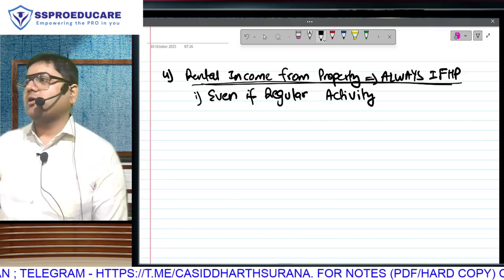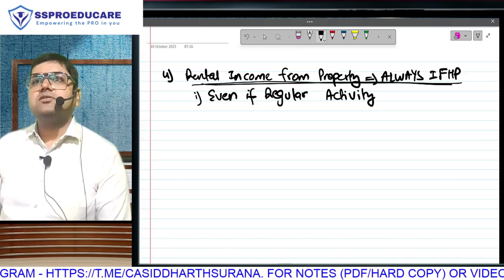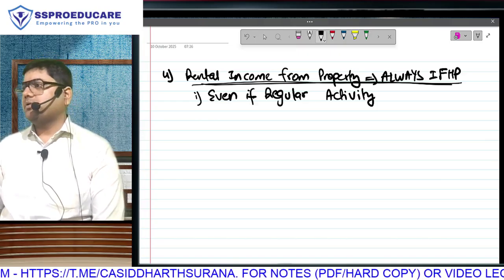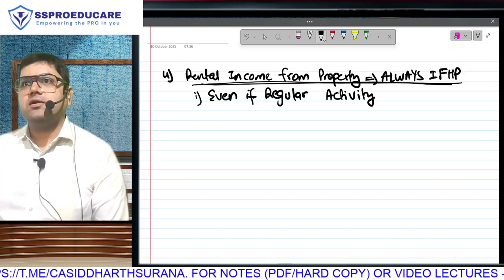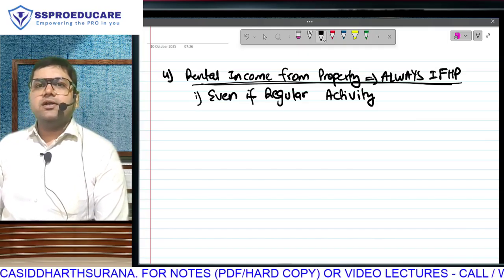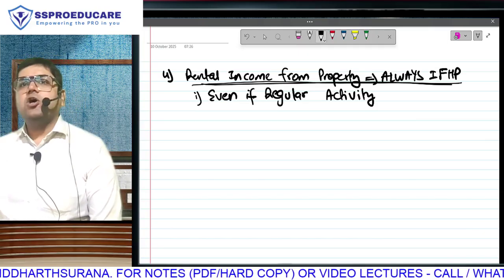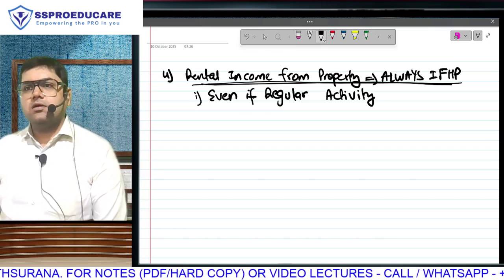Still you will put it under house property. Even if it is your daily business, you will put it under house property, because we have created a separate head for that. So you have to keep the dignity and respect of that head. So rental income from property will be classified as house property, even if it is your daily activity, regular activity.